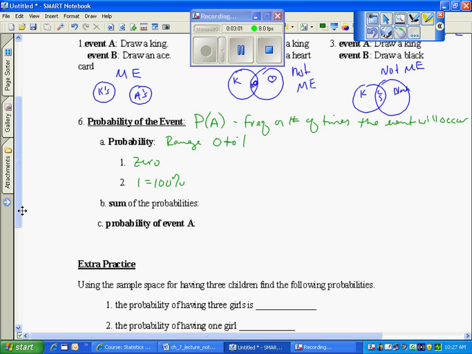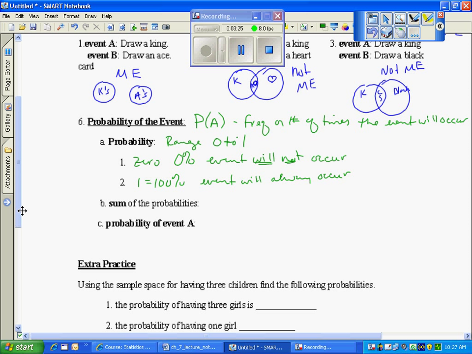If your probability is 0 or 0%, that means the event will not happen or occur. If the probability is at 100%, this means the event will always occur.